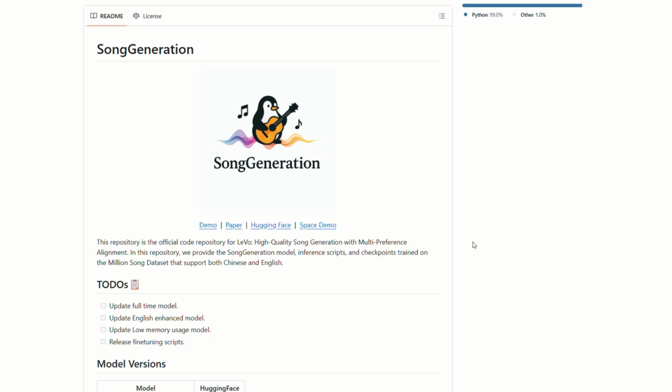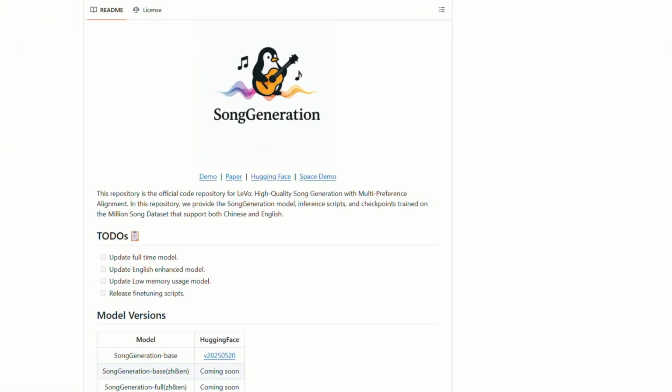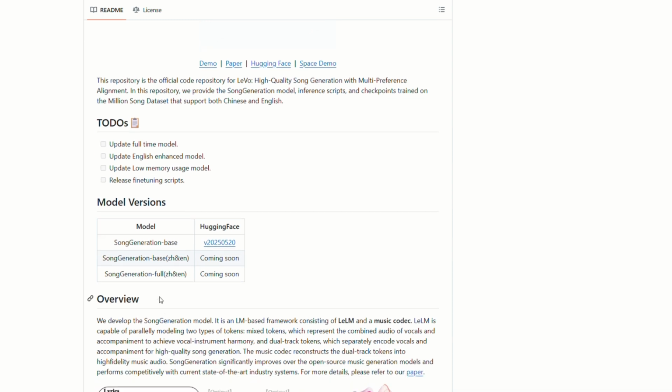Currently, the model only supports Chinese and English music generation. The best part is that both the model and inference code are already available, and the GitHub repository includes all the instructions you need to get it running.